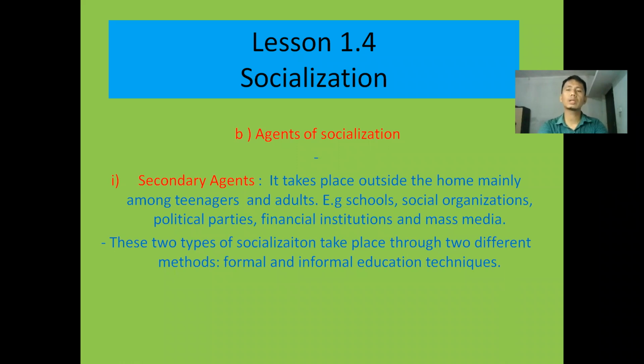But from school, college, universities, different political parties, financial institutions, social organizations, clubs, Bhajan Kirtan Mandali, racial organizations, cooperatives and so on, and even from mass media, social media, YouTube, Facebook, Twitter, TikTok, whatever we use, we get so many new things formally and informally. Therefore, secondary agents means those agents which we face outside the home.